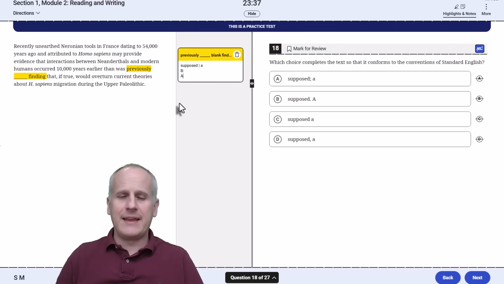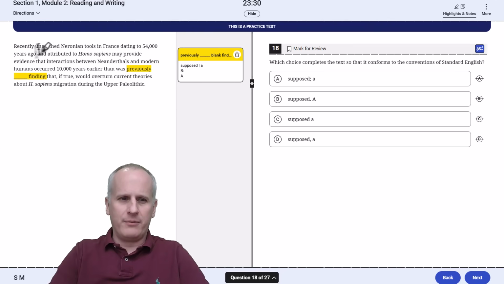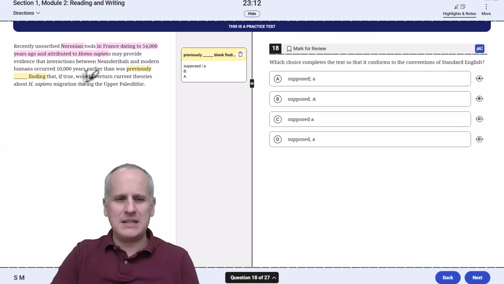And when you've got lengthy clauses such as this with rather lengthy descriptors that do not affect what is in the blank, let's ignore them. I'm just going to have it be "recently unearthed." I don't want to read Neronian, so we're going to highlight that in pink and just say "tools." So these tools may provide evidence that interactions between Neanderthals and modern humans occurred 10,000 years earlier than was previously supposed. Period. Or at least we can stop to consider whether that's a complete idea.